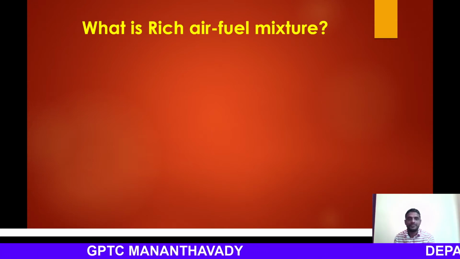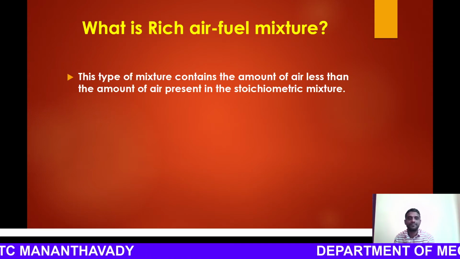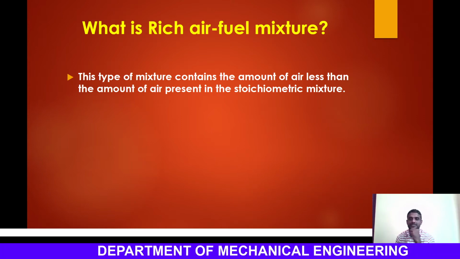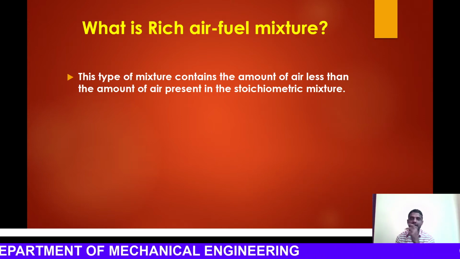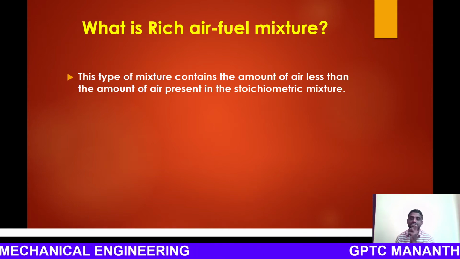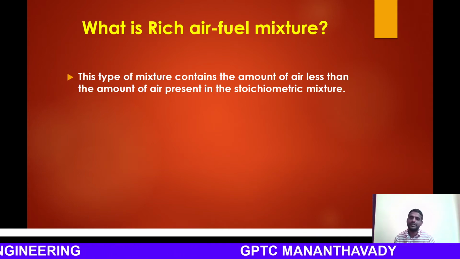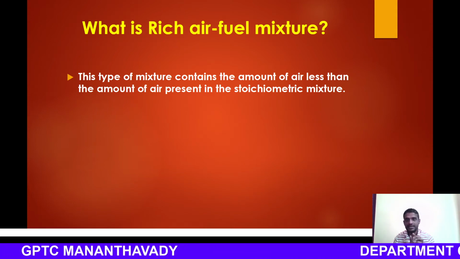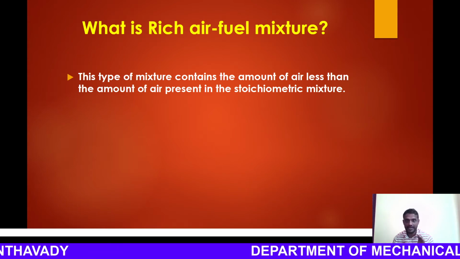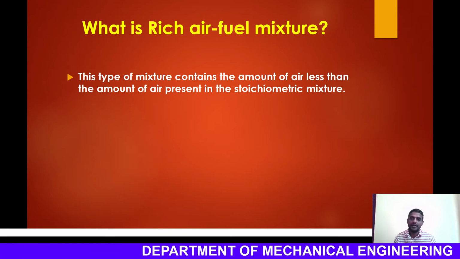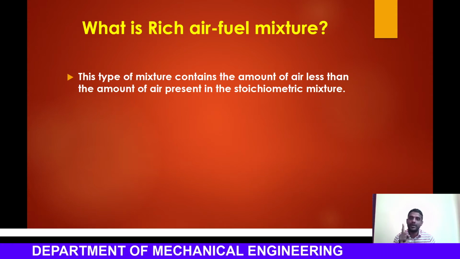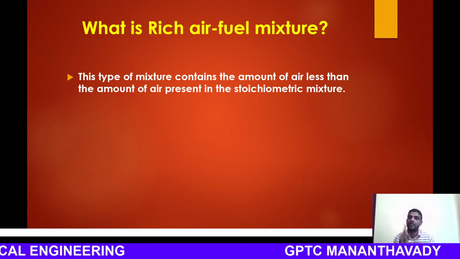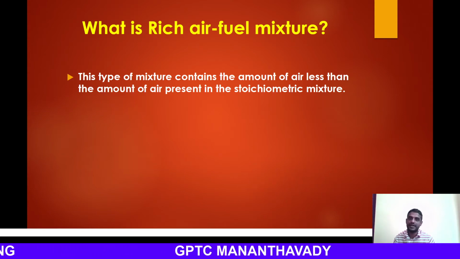Okay. So then what do we mean by a rich fuel mixture? This type of mixture contains an amount of air less than the amount of air present in the stoichiometric mixture. Normally the stoichiometric air-fuel ratio is about 15 is to 1. That is, 15 parts of air are required to burn 1 unit of fuel. That is a chemically correct mixture.